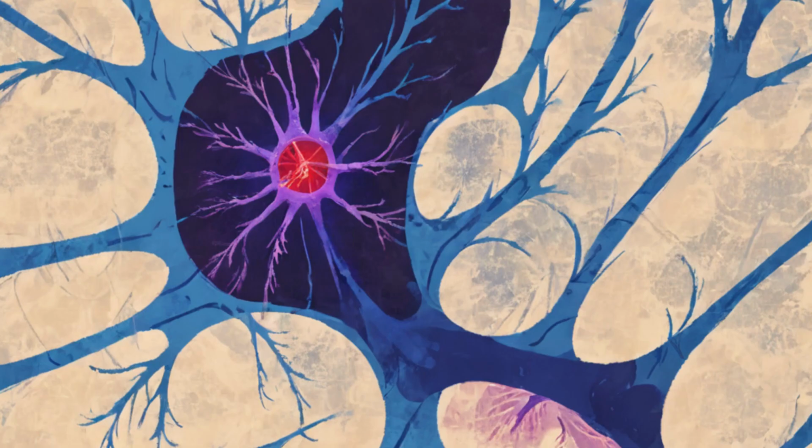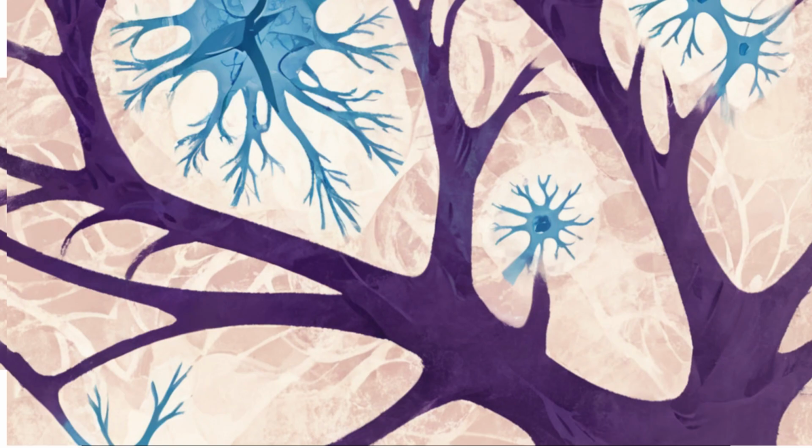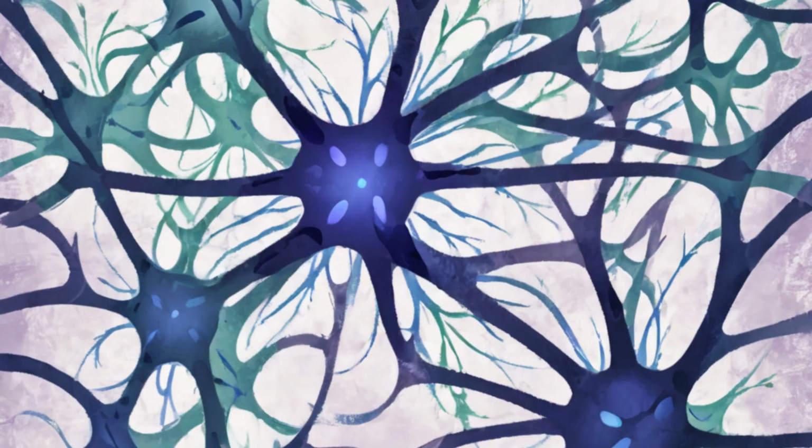Axon hillock. This is the region where the axon connects to the cell body. It is critical for initiating the action potential. Myelin sheath. In some neurons, the axon is surrounded by a fatty insulating substance called myelin, which speeds up the transmission of electrical signals. Gaps in the myelin sheath are called nodes of Ranvier. Axon terminals, synaptic terminals. At the end of the axon, there are small, bulbous structures called axon terminals. These terminals contain synaptic vesicles filled with neurotransmitters, which are released into synapses to transmit signals to other neurons.